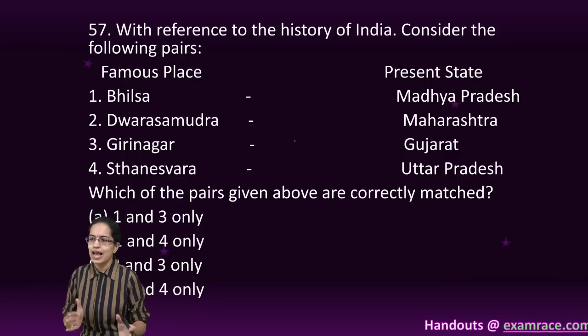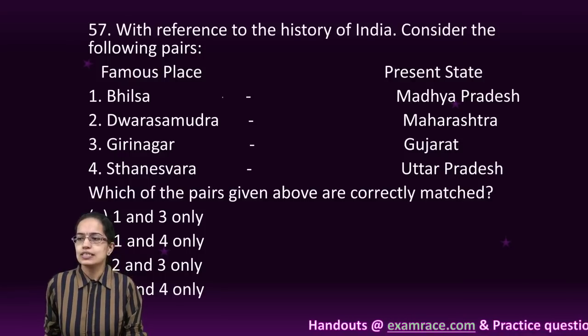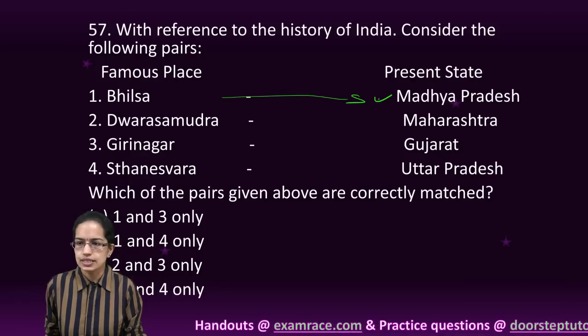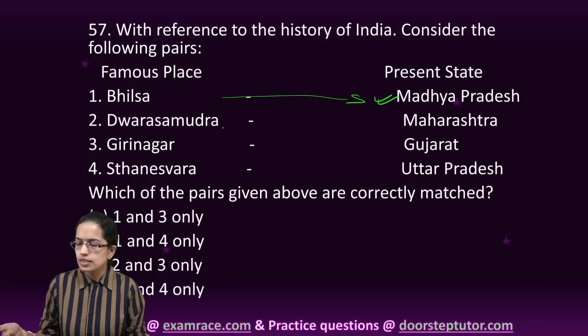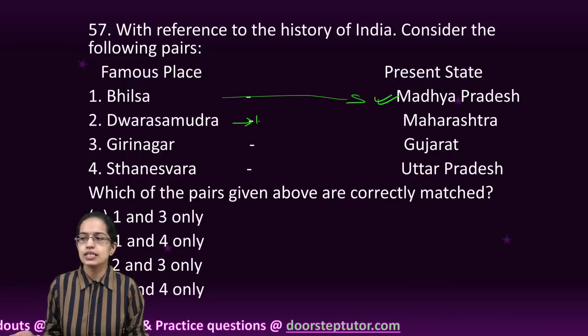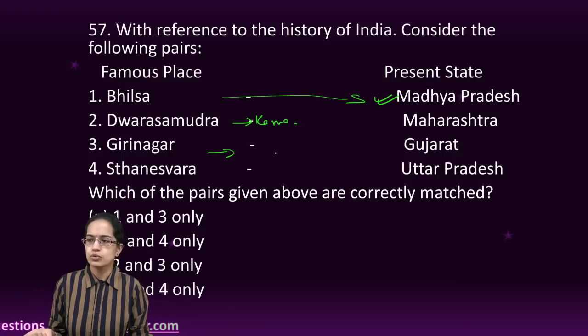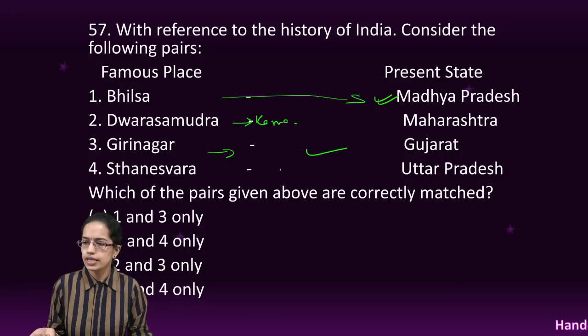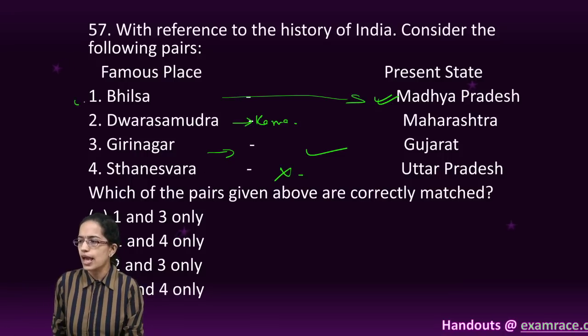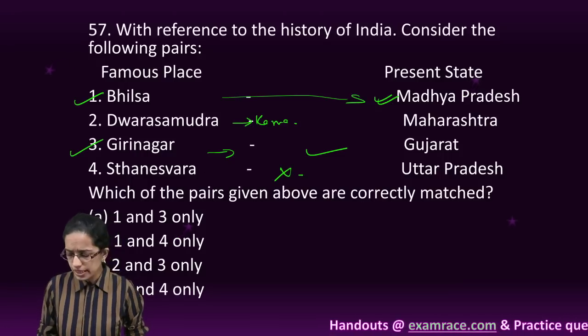Now the places and the correct links. Bilasa is near Vidisha in Madhya Pradesh. That is correct. Dwarasamudra is near Hassan in Karnataka. So it's incorrect. Girnar in Junagadh, Gujarat. So it is correct. And Sthaneswar or Thaneshwar is in Haryana. So it is incorrect. So you would have 1 and 3 as the correct options.